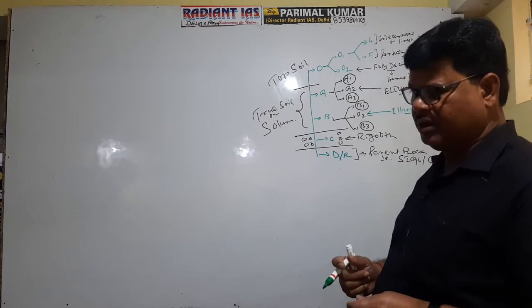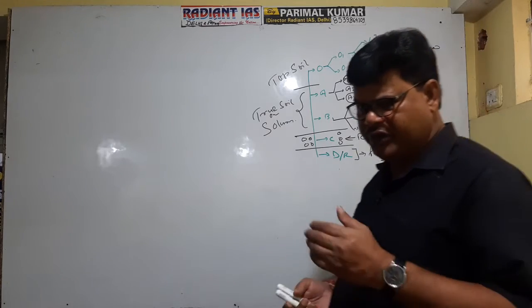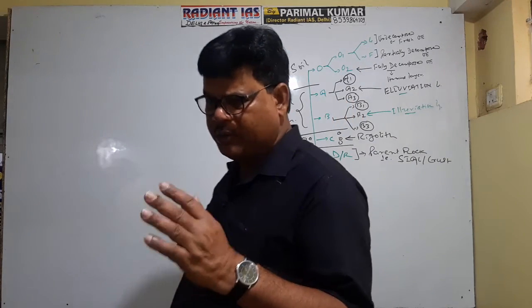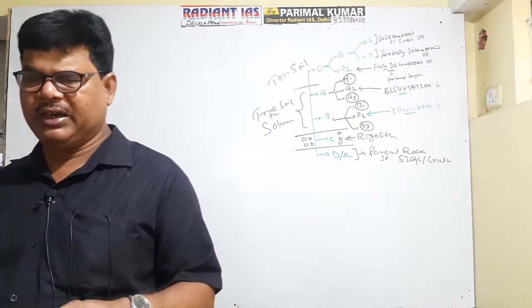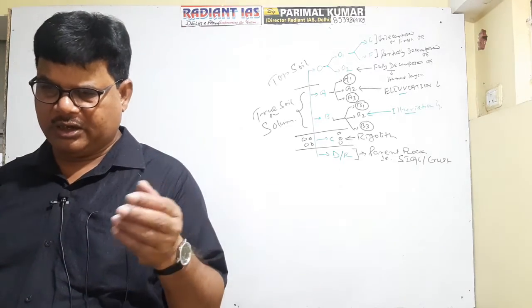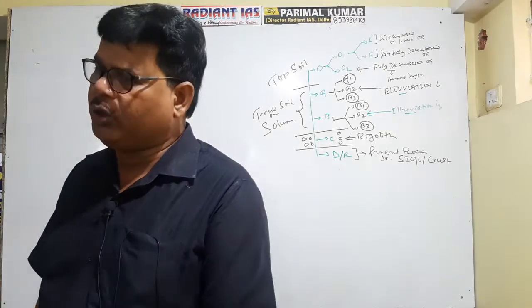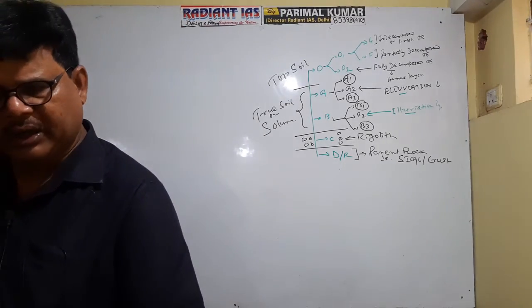Eluviation means removal: matter is transported from this layer. Okay? And illuviation stands for deposition. That is, the material which is displaced from the A2 layer gets deposited into the B2 layer. That is clear na? Getting well?